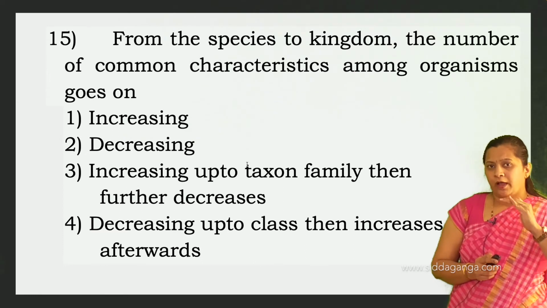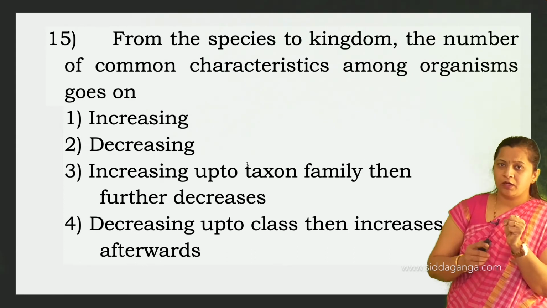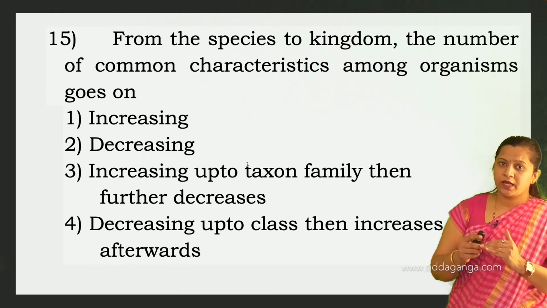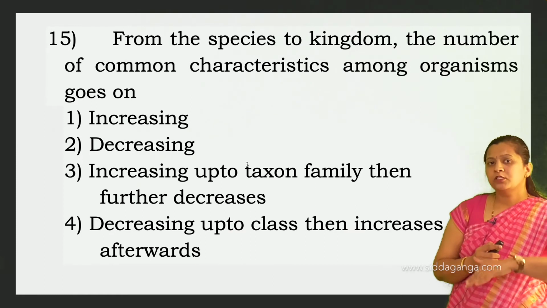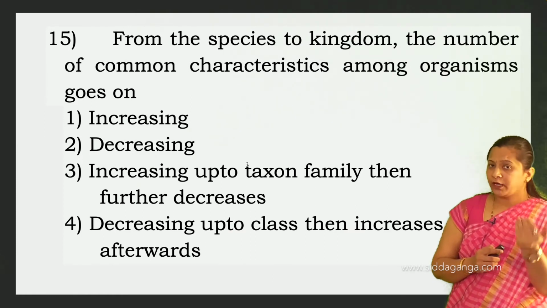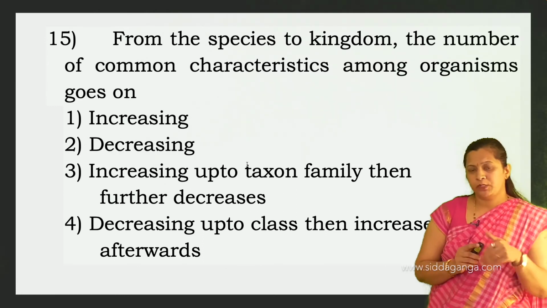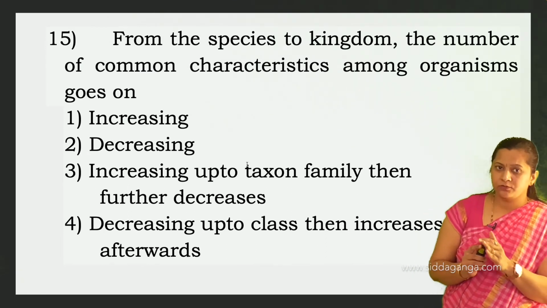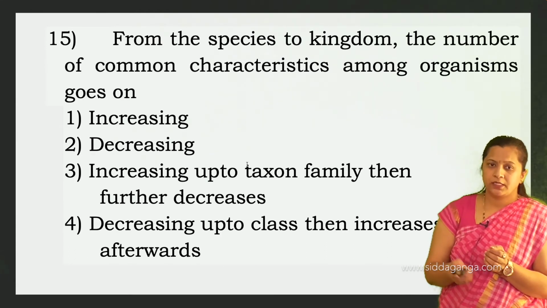So as we move on from species to kingdom, the common characteristics which the organisms share will decrease. The number of common characteristics goes on decreasing from species to kingdom. From kingdom to species, the number of common characteristics increases, but here they have given from species to kingdom. So from species to kingdom, the number of common characteristics will go on decreasing. So which is the right option then? The second one is the right option. Then the next question.